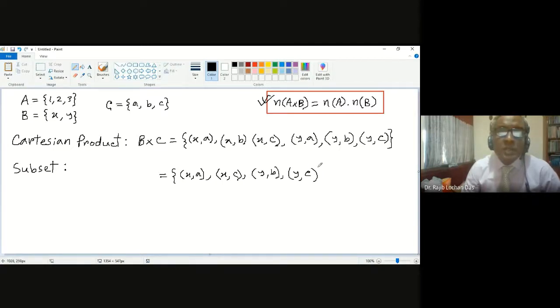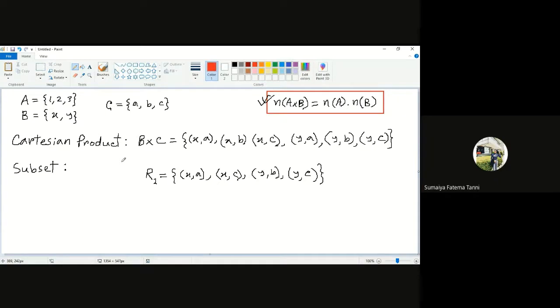If I take some of the elements, it will be called a subset. Say this is R1. We will say R1 is a subset of the Cartesian product. Is that okay? Do you understand what I'm saying?